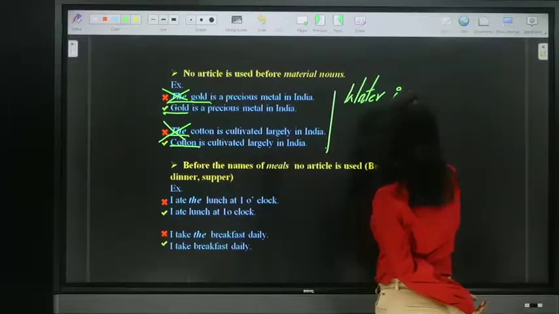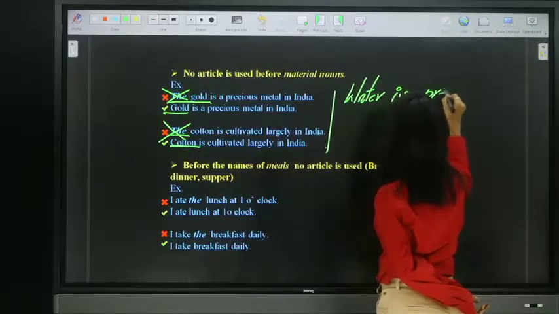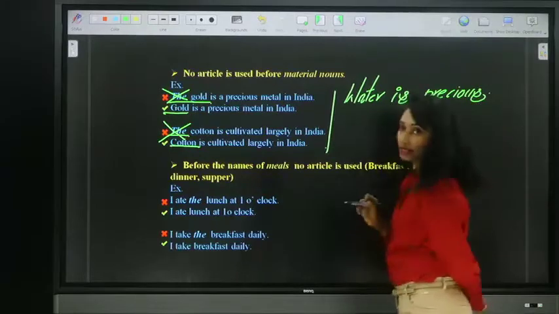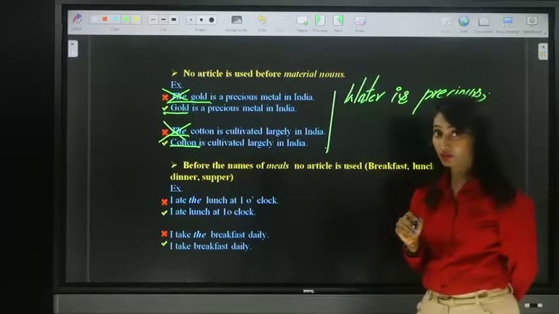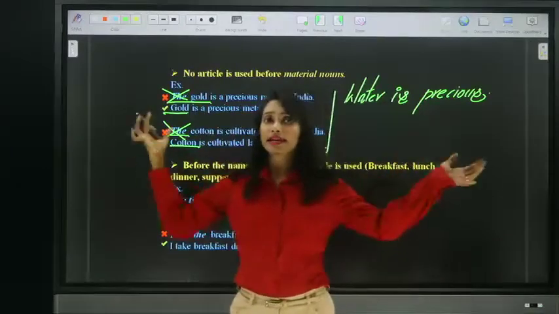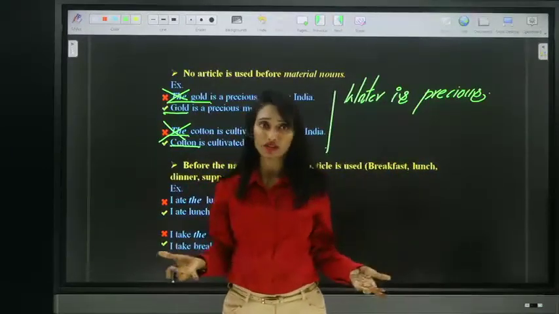Water is precious. Are we talking about any particular water or only particular water is precious? No, any water, entire water is precious.